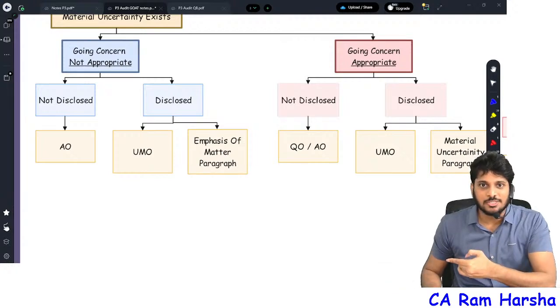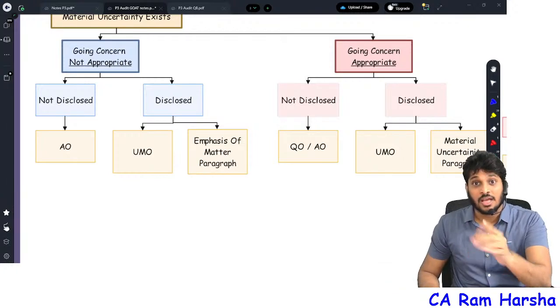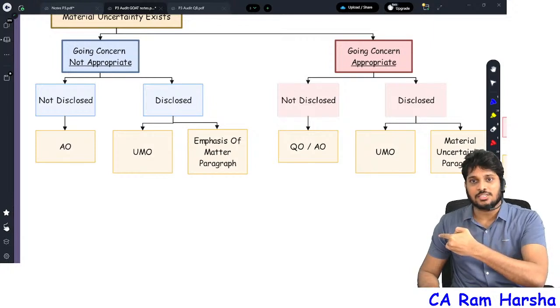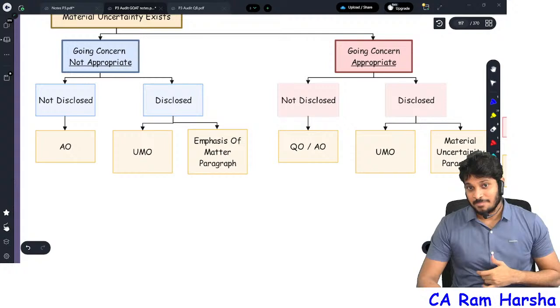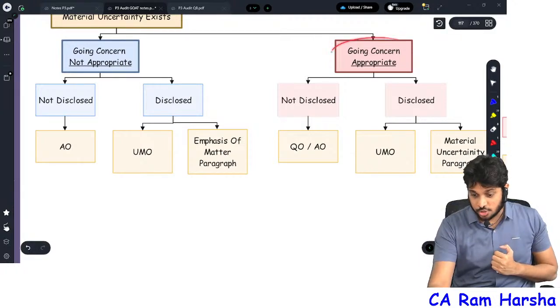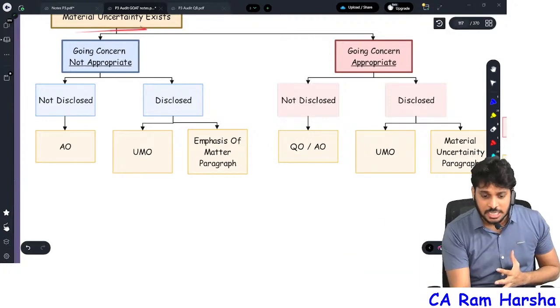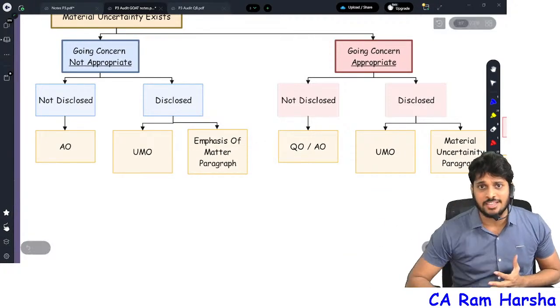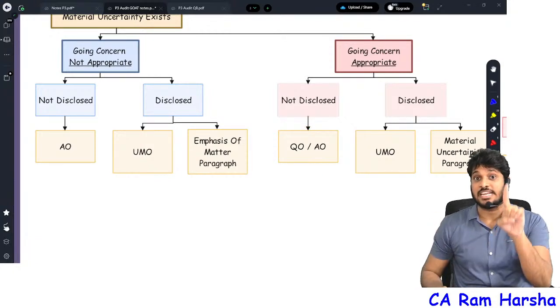I know going concern is bad. Air India's position is bad. That is not the basis for our opinion. Did they disclose it correctly in the financials? Yes. Unmodified opinion. Sir, they didn't disclose, sir. They are playing hide and seek. Like they are showing going concern is very good, as if nothing happened. Material uncertainty is there, sir, but they are not showing anything like that. Then give a qualified or adverse opinion, because the financials are misleading.